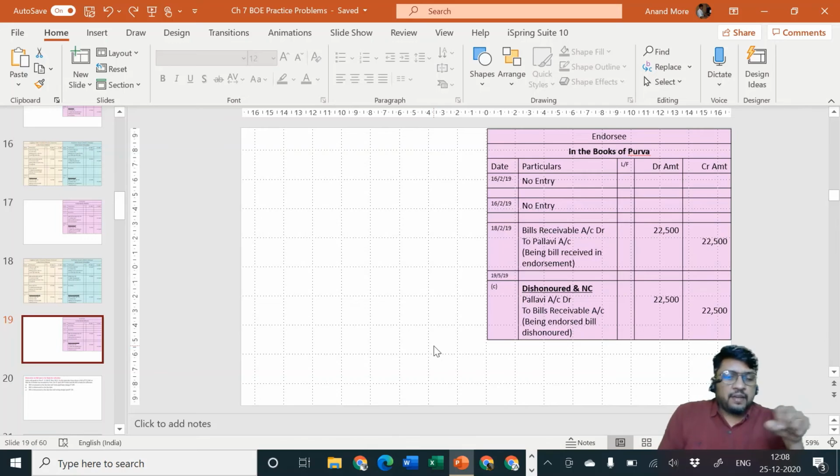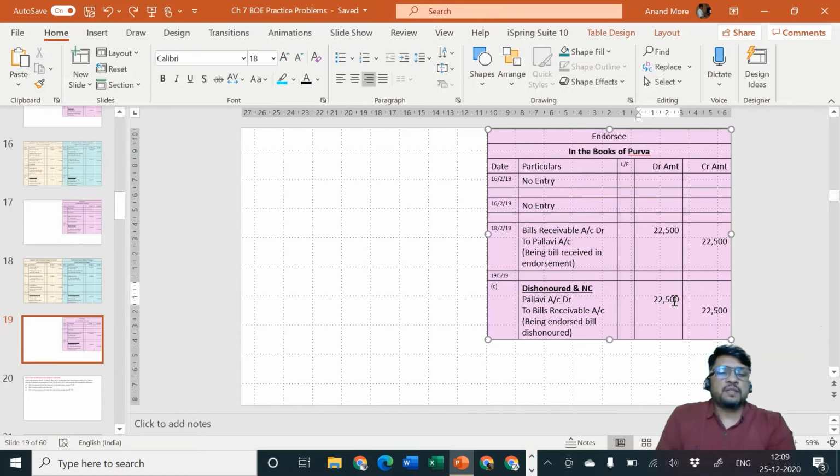And for writing that entry, which can afterwards be used as a proof in the court of law, the notary public is going to charge some money. How much money has he charged? 175 rupees he has charged. So the entry will be, Purva will specify, I am going to recover 22,500 rupees from Pallavi, because Pallavi is my debtor. Plus I am also going to recover 175 rupees from Pallavi.